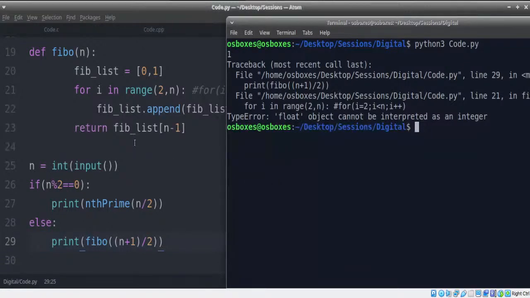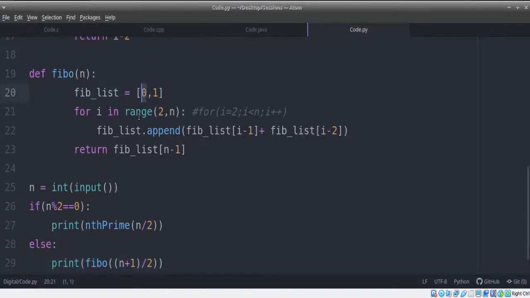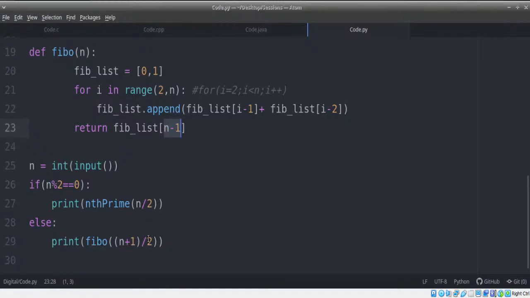Here comes one more scenario, because remember, a list has indices. Index of a list is always an integer. I cannot get a float minus 1. Remember, by performing regular division, we are always getting a float. It's not an integer. To convert it to an integer, you should use double slash. When you do this, it will ensure that an integer is sent here. Whenever an integer is sent here, if you are using this as an index, it will work, because indices are always integers, indices are never float values. That's why you need to perform floor division here particularly.